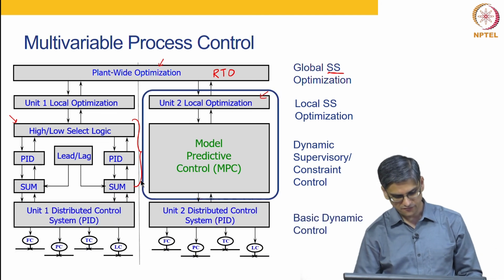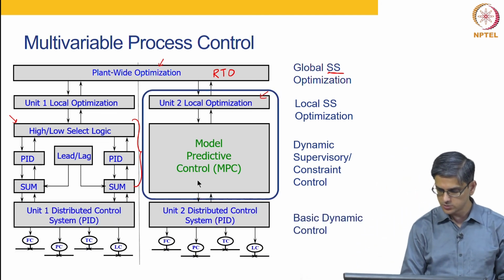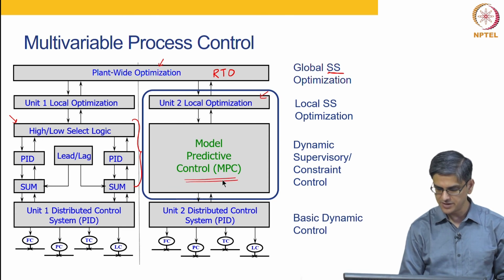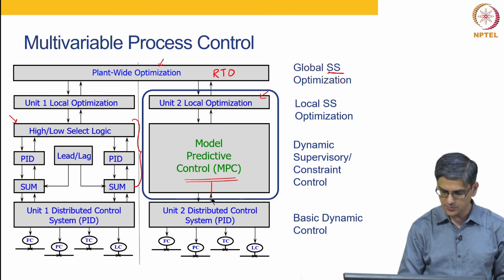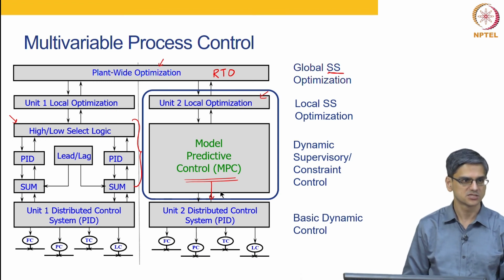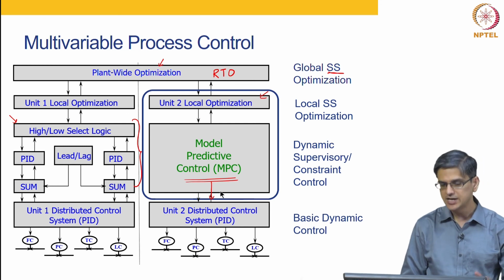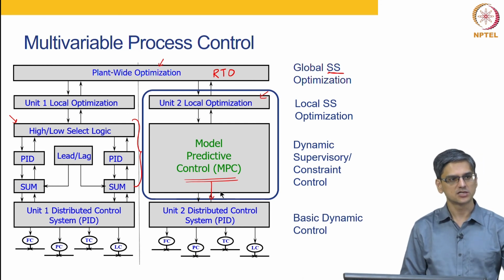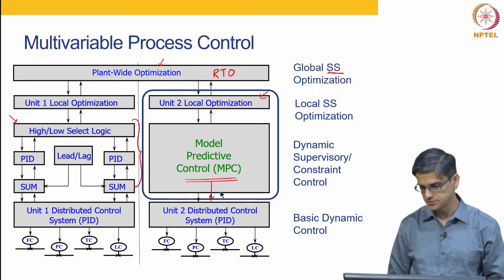And finally, the decisions determined by the MPC layer are passed on to individual control elements, something I have talked about a couple of times already today. It is these individual control elements that are going to implement the final control action.